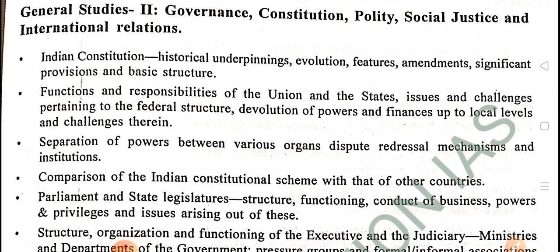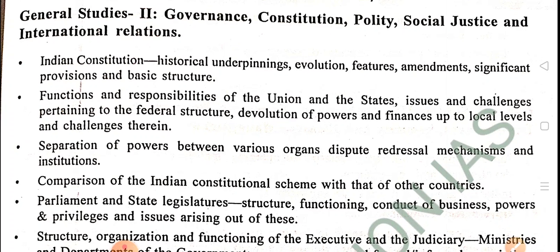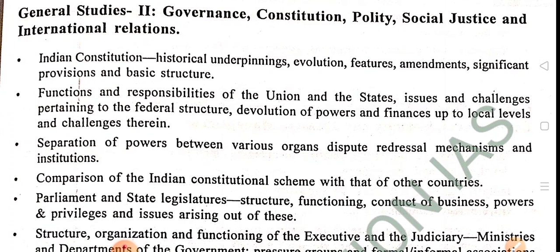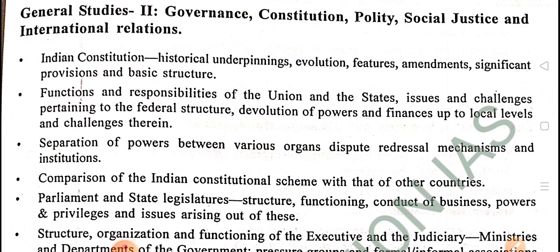This is Ram Nivas and this video is part 2 of the UPSC examination main syllabus. In this video we are going to cover the whole syllabus of the GS paper 2 of the UPSC mains examination. In this paper there are several topics which you have to cover: governance, constitution, polity, social justice and international relations. These topics are a must and most important.